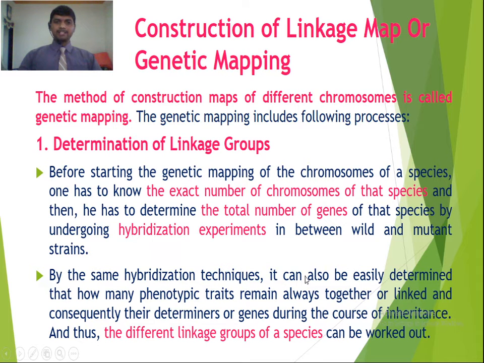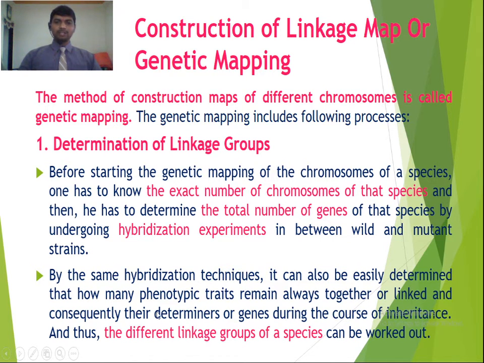By the same hybridization techniques, he can also easily determine how many phenotypic traits remain always together or linked, and consequently their determiners or genes during the course of inheritance, and thus different linkage groups of a species can be worked out. So hybridization experiments are performed between the wild and mutant strains to determine how many phenotypic traits remain always together, that is, linked.